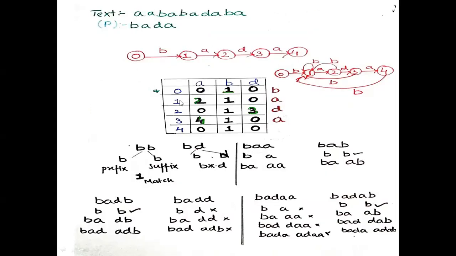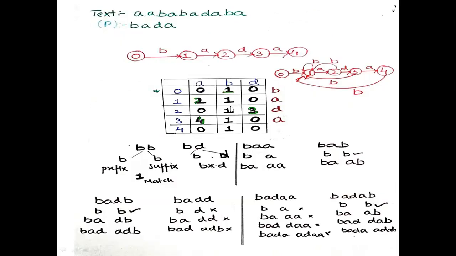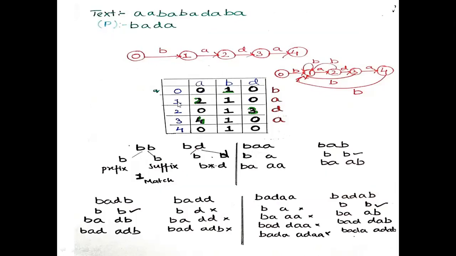So from 1 on input pattern A, it is going to state 2, so I've written here 2. From 2 on input pattern B, it is going to 1, I have written here. Then from 1 on input pattern A, it is going to 2, so I have written here 2.